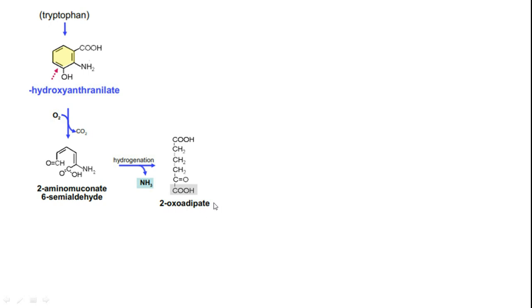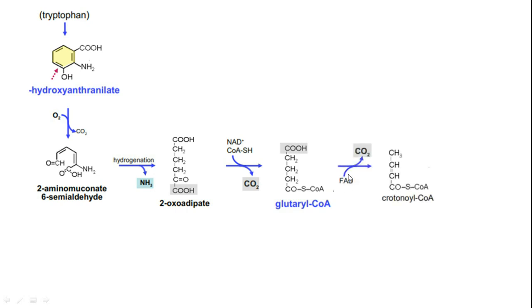Alpha-ketoadipate you can also see in the metabolism of the amino acid lysine. Because this is an alpha-keto carboxylic acid, it can be converted to the corresponding coenzyme A derivative via decarbonylation, and then you will get glutaryl coenzyme A. From here, a similar kind of metabolism as we have seen in lysine happens. Glutaryl CoA will be converted to crotonyl CoA. Here the COOH group is eliminated as carbon dioxide, plus a double bond is formed. Oxidative decarboxylation is happening over here.